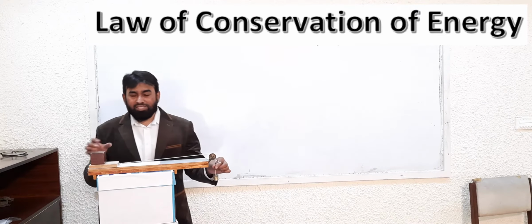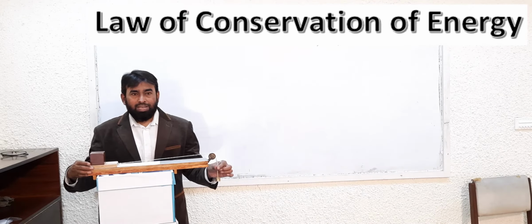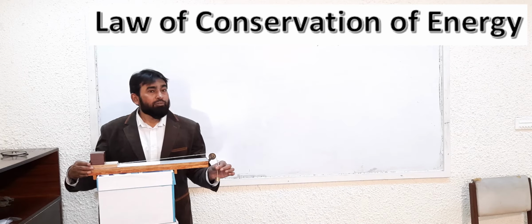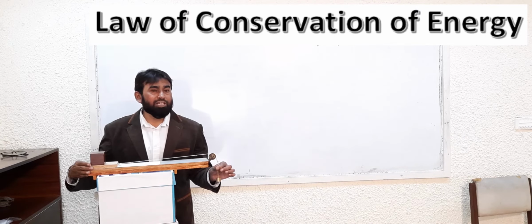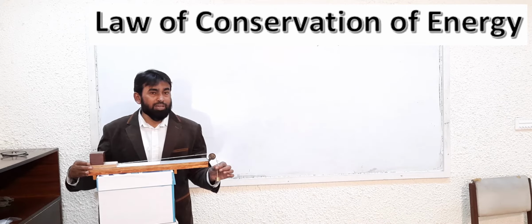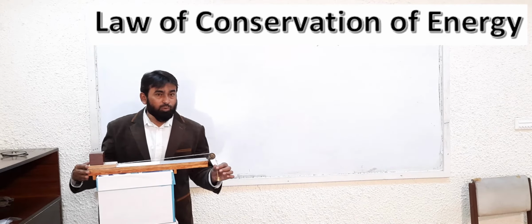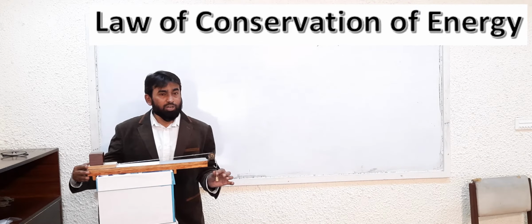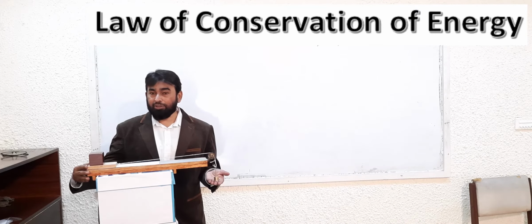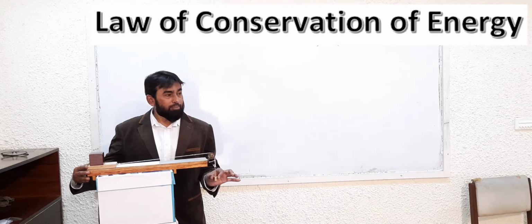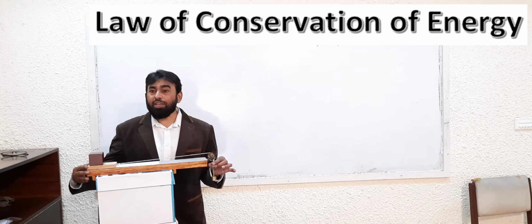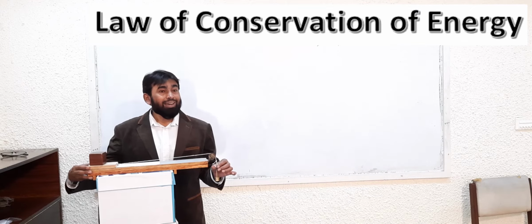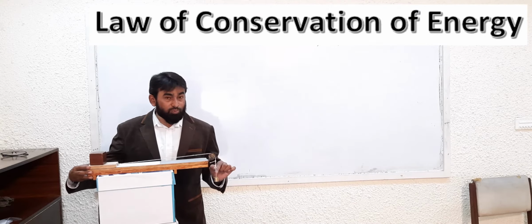Now this body possesses what type of energy? Gravitational potential energy. From where did it get that energy? From my body, from my body's chemical potential energy. I told you that my body's chemical potential energy was consumed, it was changed into kinetic energy, and ultimately it converted to the potential energy of this body because it has been lifted up to a certain height. Now it has energy. This mass which I am hanging over here has gravitational potential energy. With the help of that gravitational potential energy, I can do work. This body can do work.